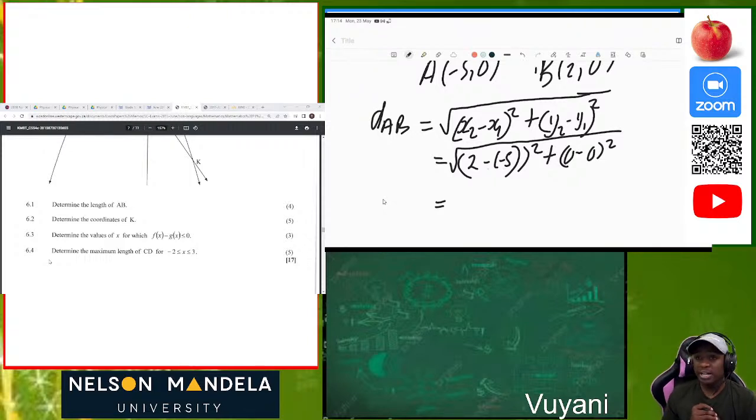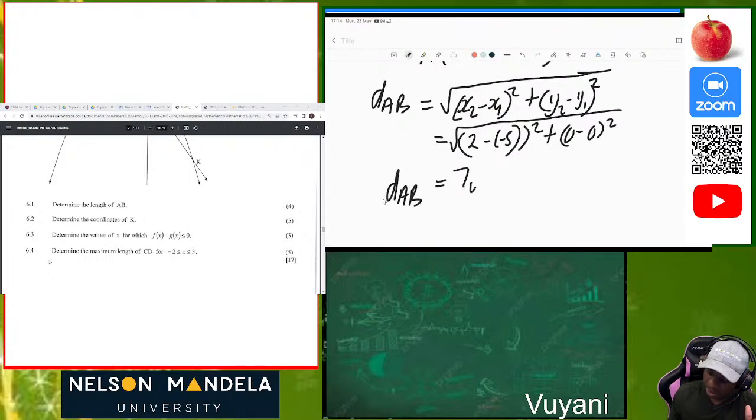7 squared is 49. Square root of 49 is 7. Don't worry. Use your calculator. Don't try to use your mind. Use your calculator to be able to determine those values. All right. So we actually see that AB is 7 units. So the moment you are here, use your calculator and get the values. So distance of AB is 7 units.